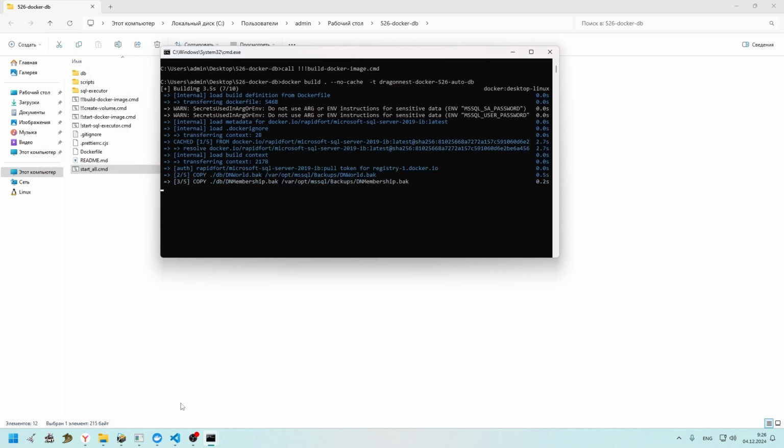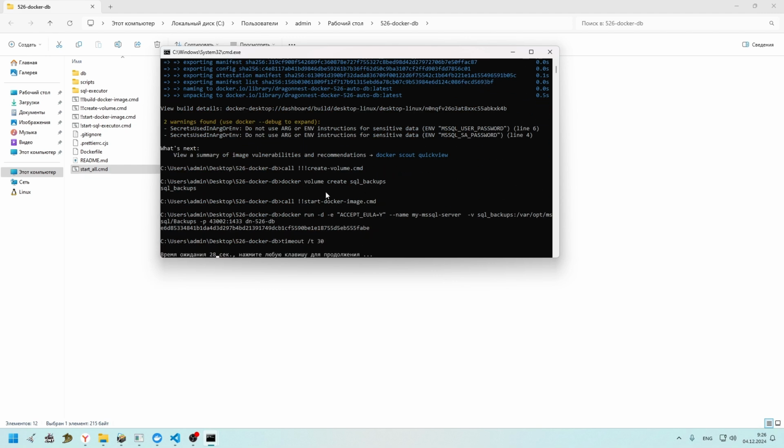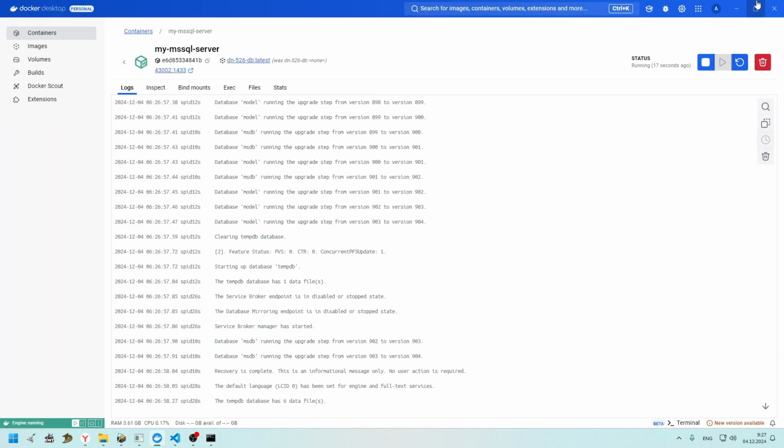It's building. Creating a volume for our SQL backups to not have any errors with permissions. Then start the Docker image. As you can see, we got the ID of this Docker image. You can see the logs here.